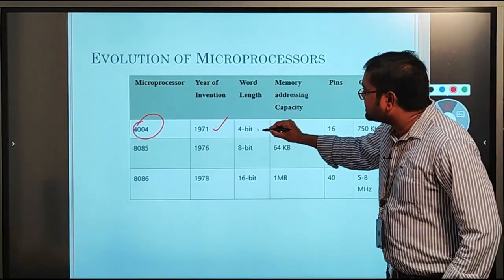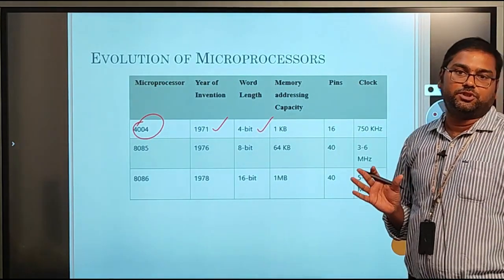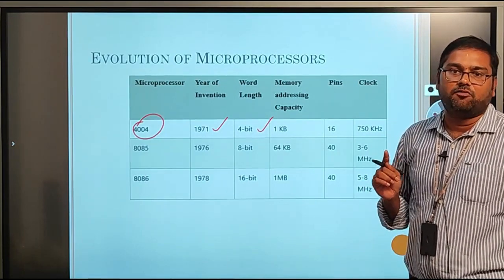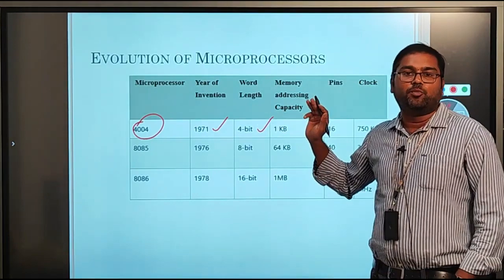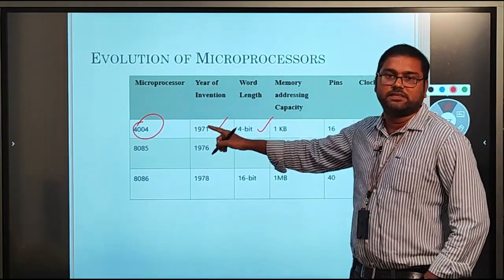This is a 4-bit IC. Here 4-bit means this IC can process 4 bits of data in one machine cycle, that means one cycle of operation. So it can process only 4 bits of data. It was invented by Intel in 1971.